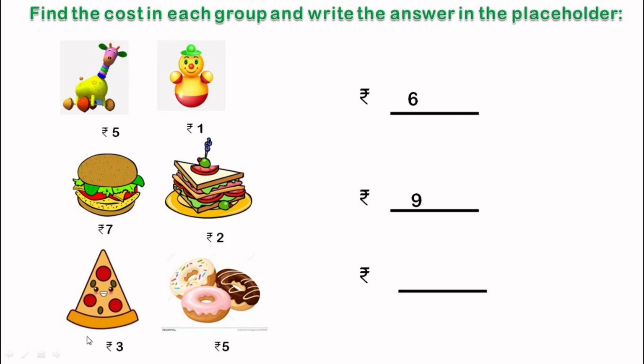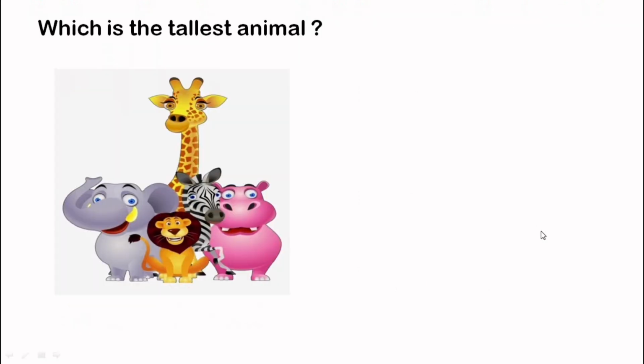Now, the pizza costs 3 rupees and the donuts cost 5 rupees. If we add them, then the total cost will be 8 rupees. So, in your paper, this kind of questions will be given where you have to add the cost of different things and write the total cost.